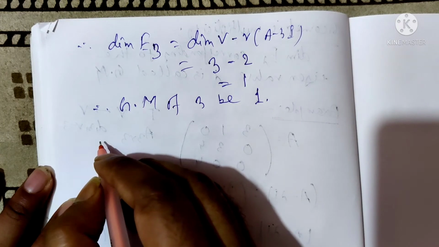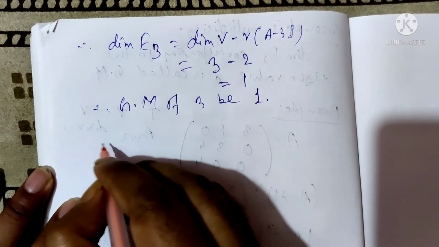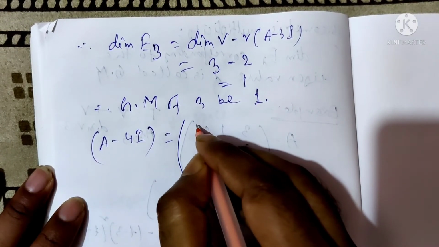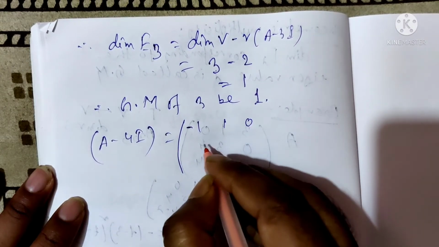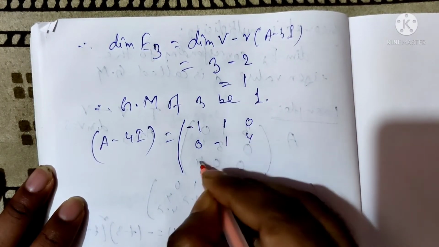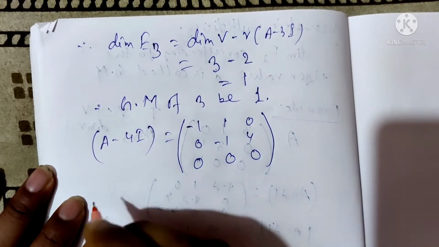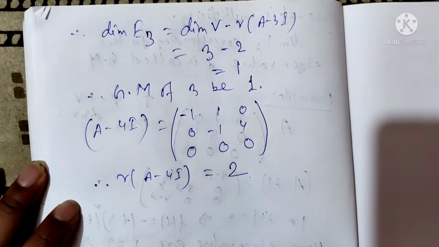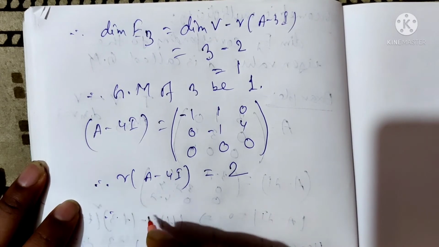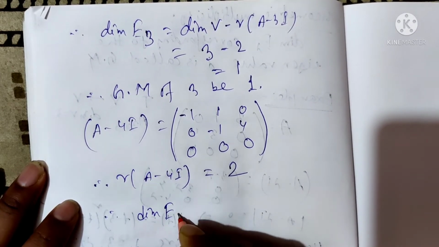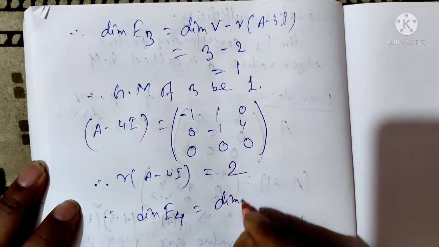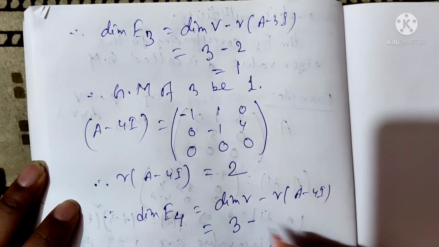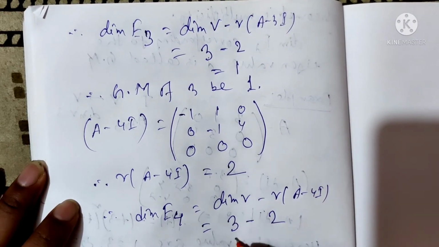What is the geometric multiplicity of 4? A minus 4I is the matrix (minus 1, 1, 0), (0, minus 1, 4), (0, 0, 0). Therefore the rank of A minus 4I equals 2. Therefore the dimension of the eigenspace of 4 equals the dimension of V minus the rank of A minus 4I. Therefore 3 minus 2 equals 1.